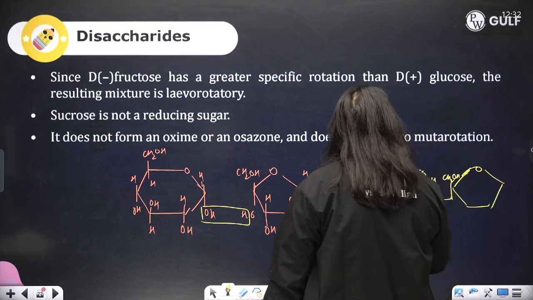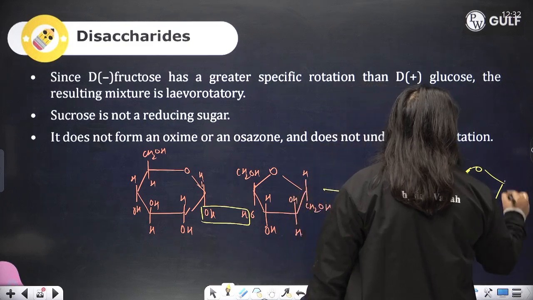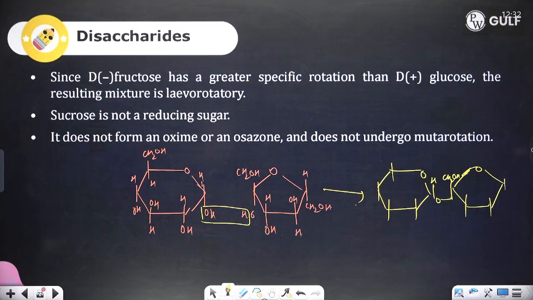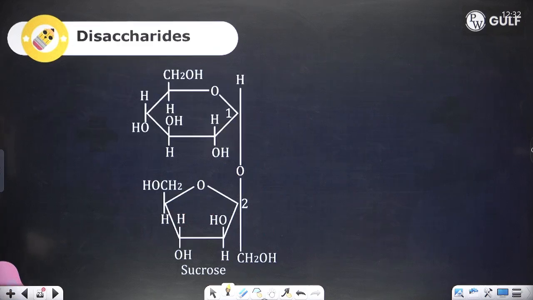And the rest all remains the same. This is your sucrose. This is the glycosidic bond. And sucrose is a non-reducing sugar because the anomeric carbons are utilized in bond formation, as you can see over here.